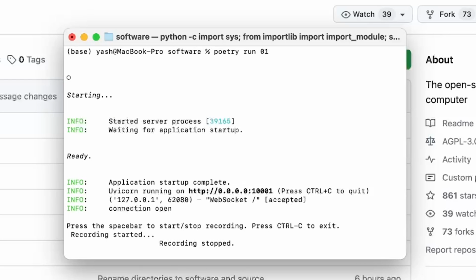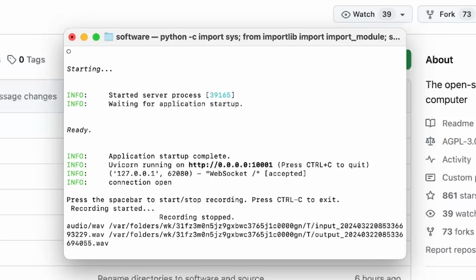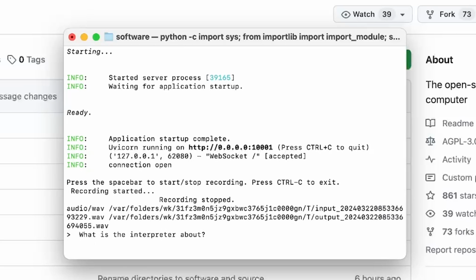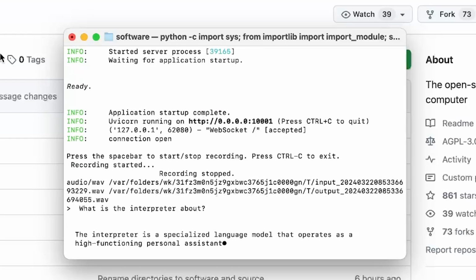So you can see I pressed the spacebar in order to start the recording. It recorded my voice. Now it's going to convert that into text here. So what is this? What is the interpreter about? And then it's going to respond.